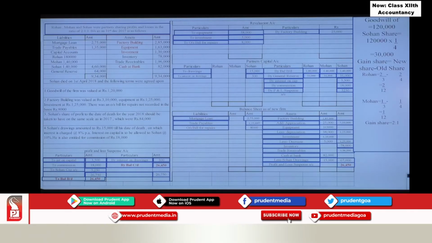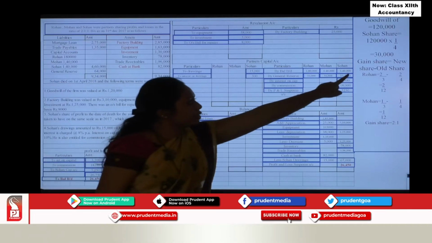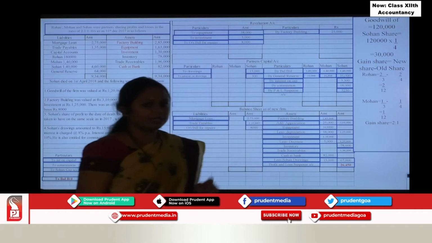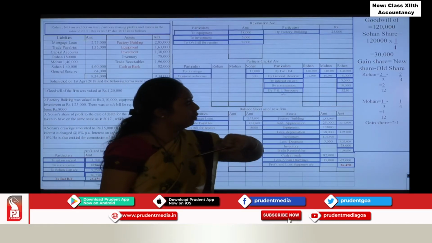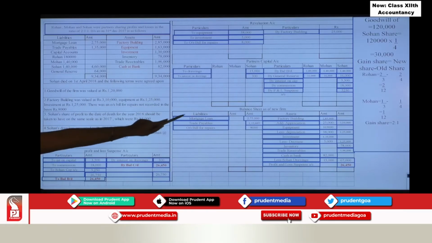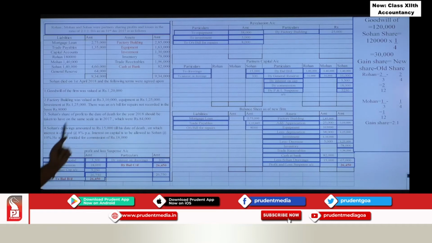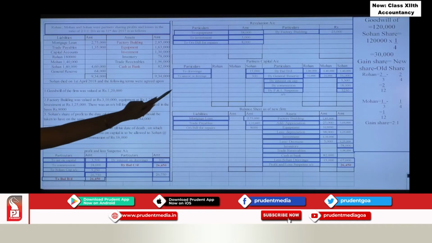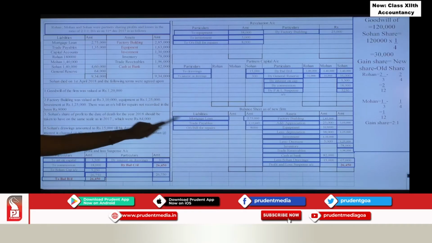So, gain share is equal to new share minus old share. Rohan, what is the new share? 2:1 means 2/3 minus 2/4, you get 2/12, and for Mohan also same way you have to follow. 2:1 means 1/3 minus 1/4, you get gain share 2:1.